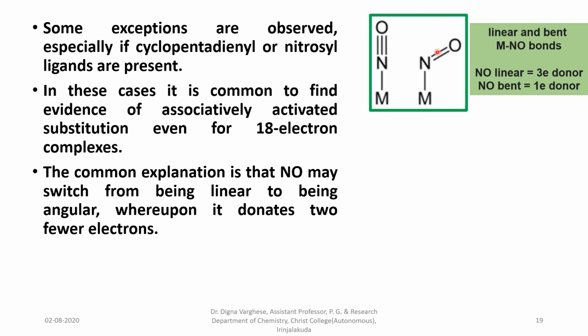If it has a bent structure, it acts as a 1 electron donor to the system. So it can switch from being linear to being angular, so it donates 2 fewer electrons. So in this case, even if the complex is an 18 electron species, the substitution occurs by associatively activated substitution.